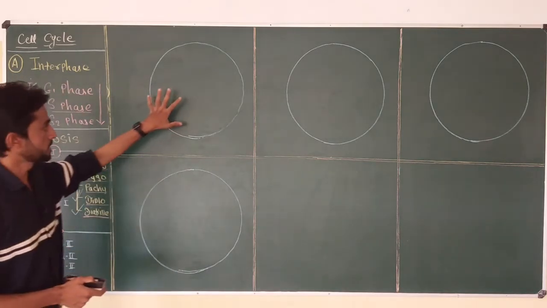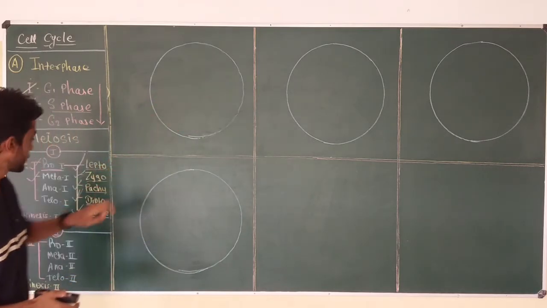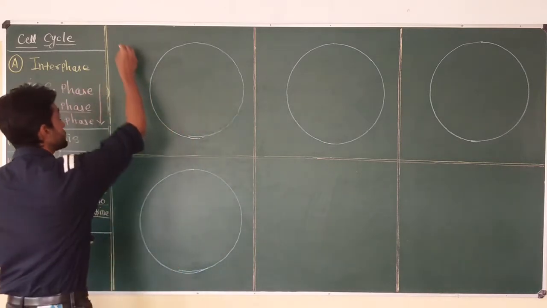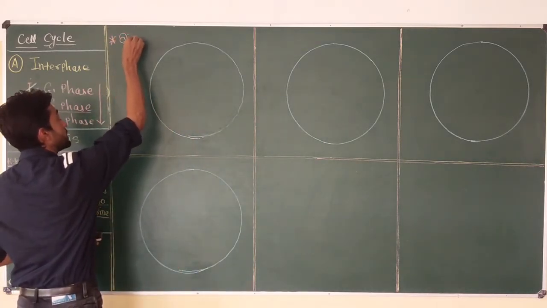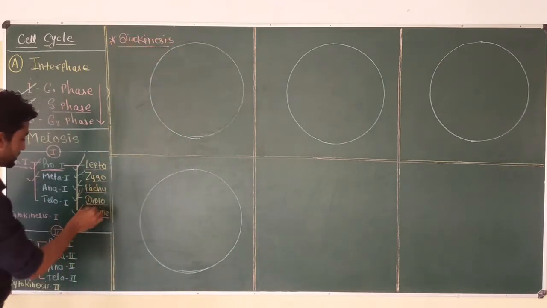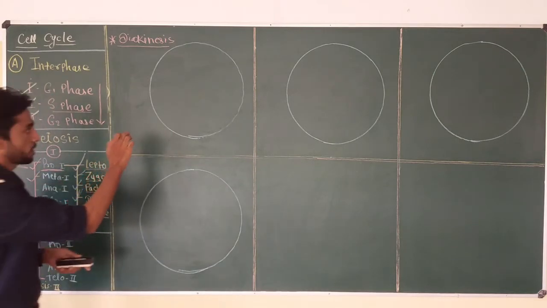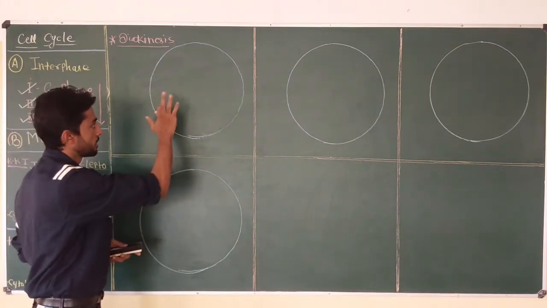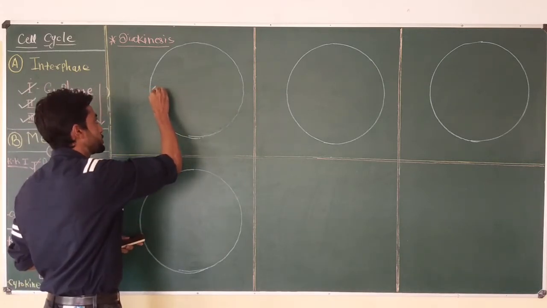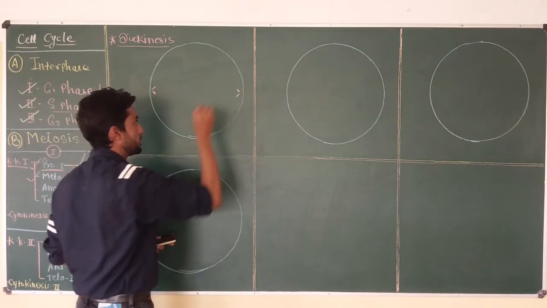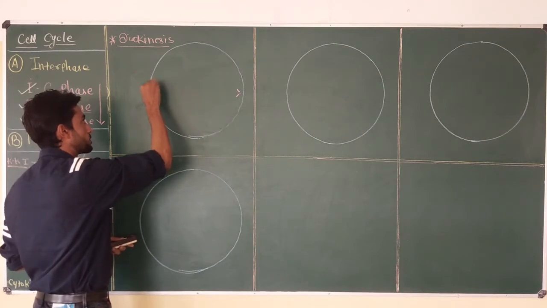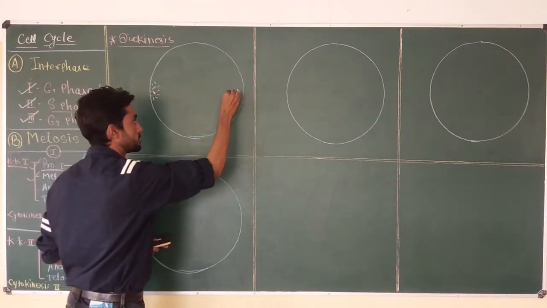I just want to first draw a cell after diakinesis, and then we will start with the actual metaphase. After completing diakinesis, the last stage of prophase 1, the cell is going to look like this. The nuclear membrane has completely disappeared, centrioles have reached the poles, then small fibers arise from the centrioles.